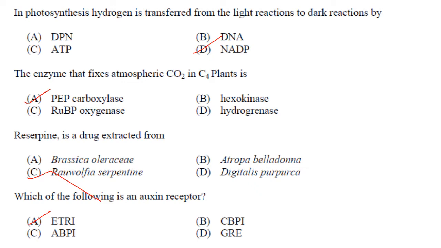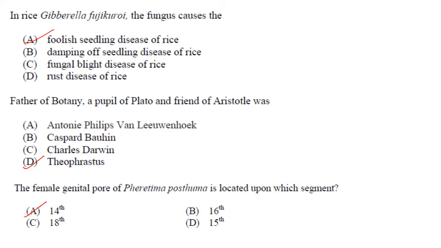Answer is option A, ETR1. In rice, Gibberella fujikuroi, the fungus causes foolish seedling disease of rice. Answer is option A.